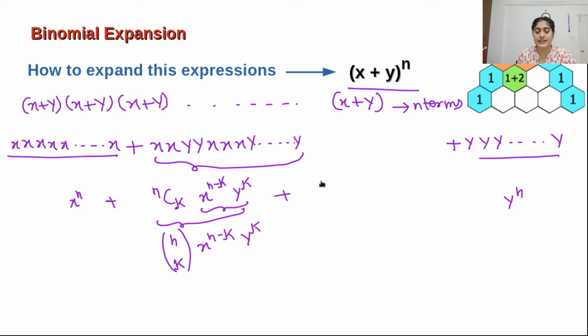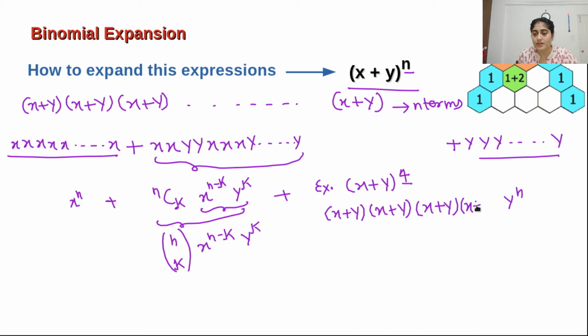So suppose we take some simple example where (x + y) to the power of 4. Here the power is n, and here we are taking the power of 4. So (x + y) into (x + y), like that we can write it 4 times. As we have written here n terms, how many terms are there?